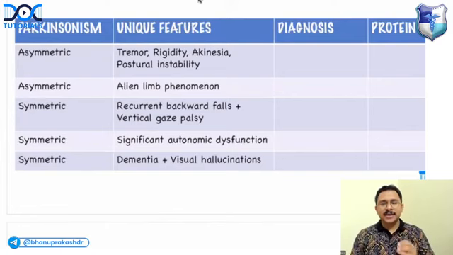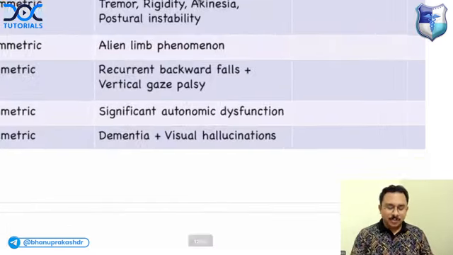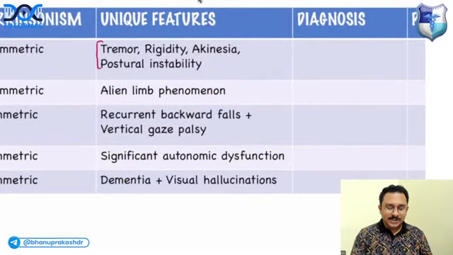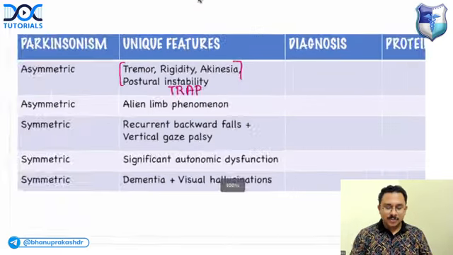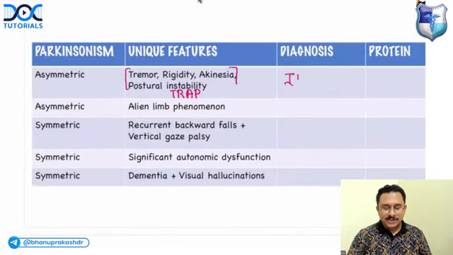If the patient has asymmetric Parkinsonism, it is on one side, or if it is bilateral, it is more on one side, with the typical TRAP features: tremor, rigidity, akinesia, and postural instability. What is the diagnosis? IPD. What is IPD? Idiopathic Parkinson's disease.